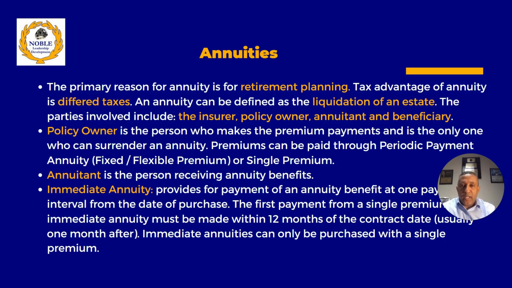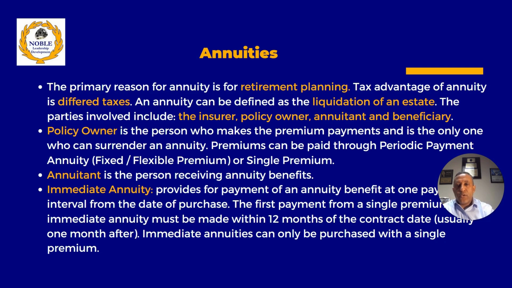An annuity can be an immediate annuity, which provides payment benefits upon the purchase, right? It's always a single premium. Immediate annuity is always a single premium, and then you can start taking benefits as early as the first month, and it has to happen within 12 months of the contract, right?